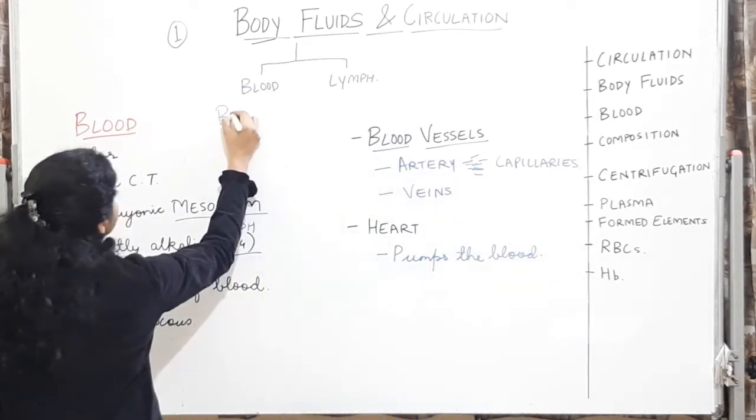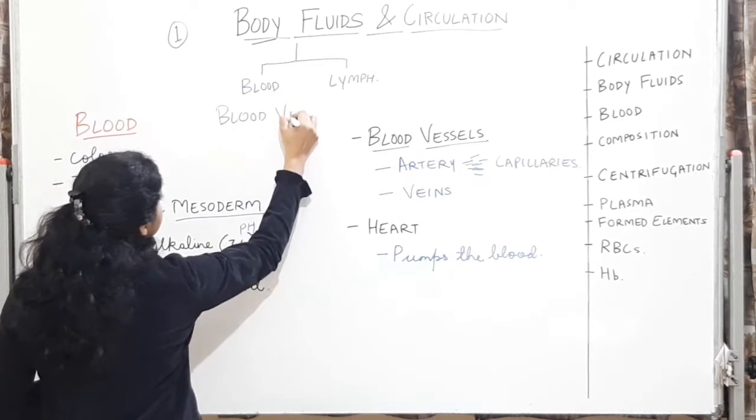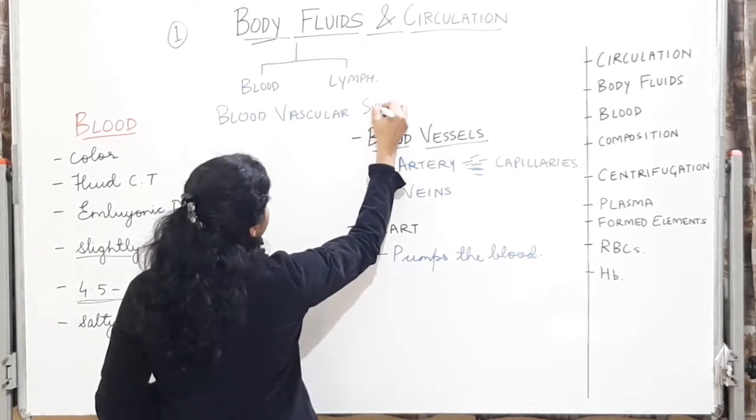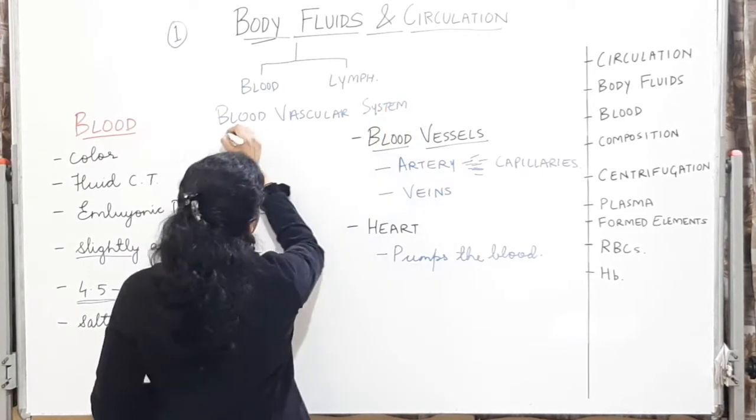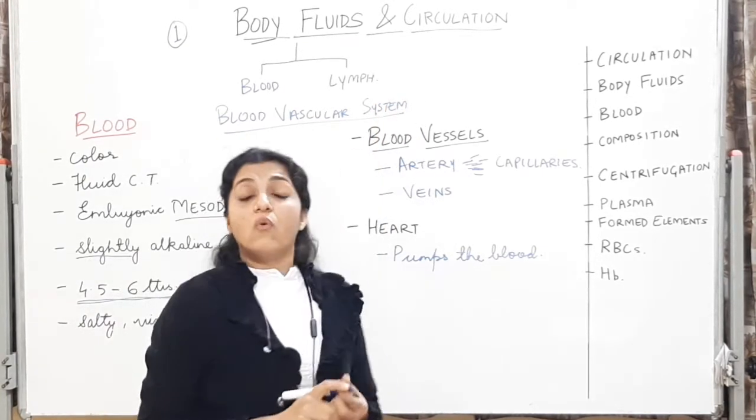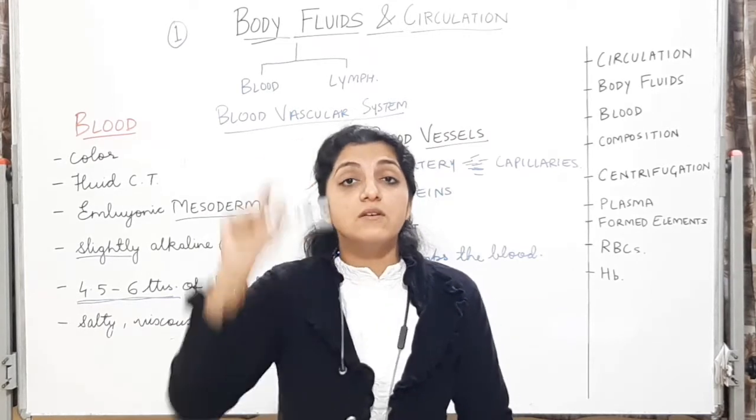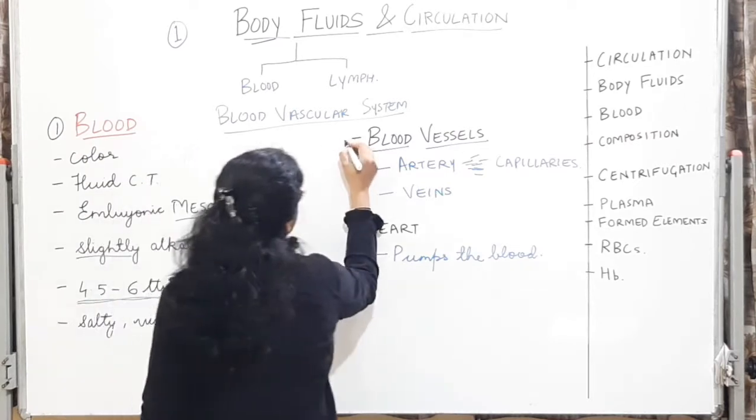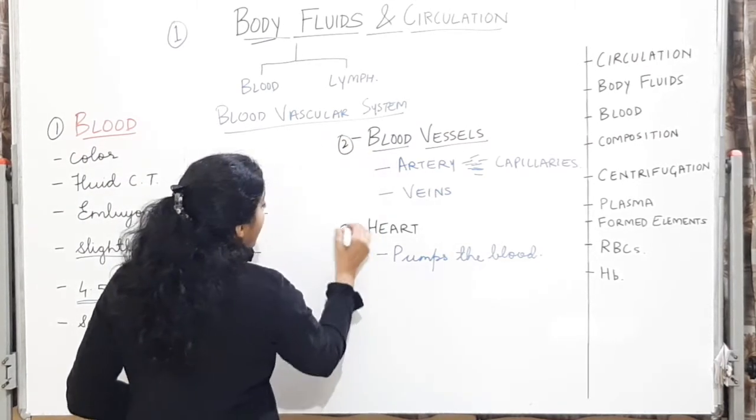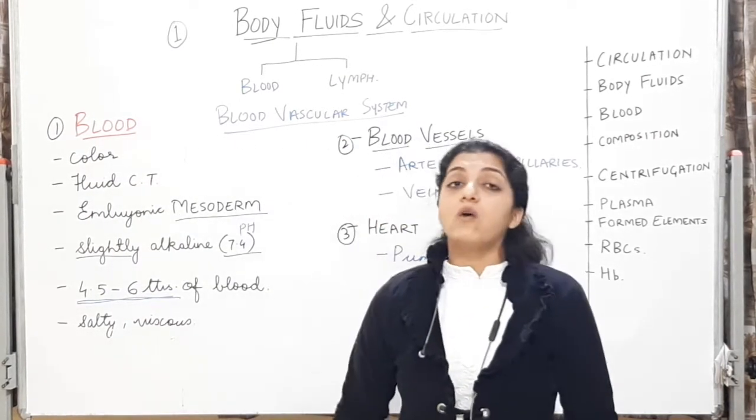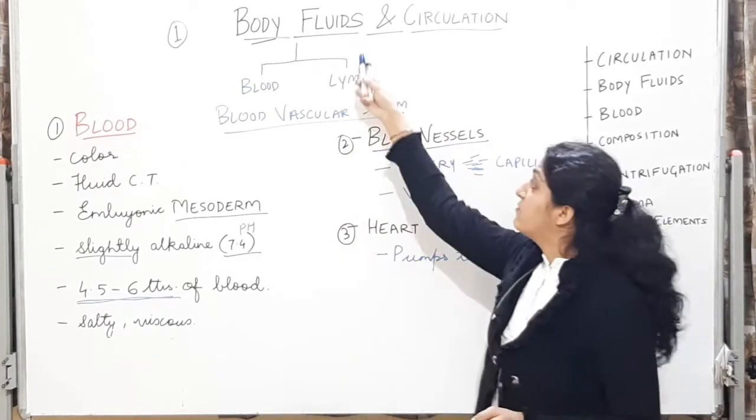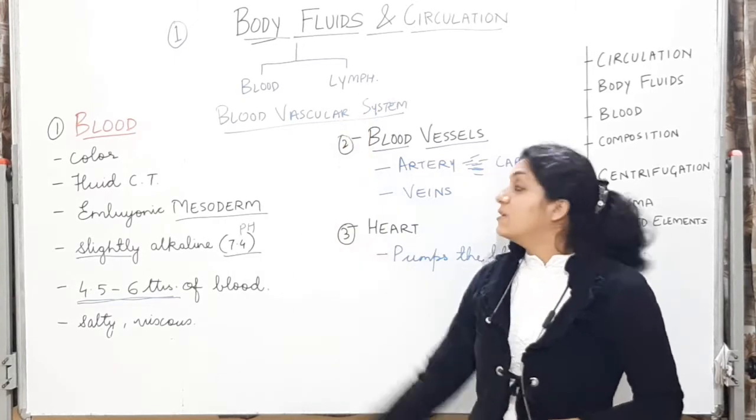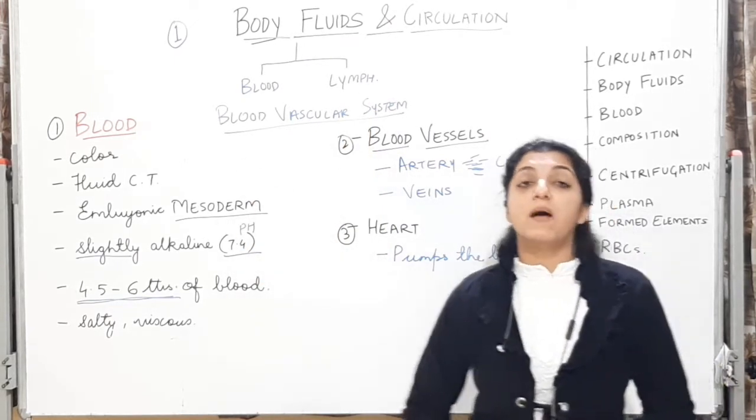Blood vascular system. You will make this flow chart, which means blood vascular system लिखोगे, and you are going to write one is blood in it, second is the blood vessels, third is the heart. You are also going to write the classification of body fluids. There will be one blood and the other milk. And you are going to write all these characteristics of blood.